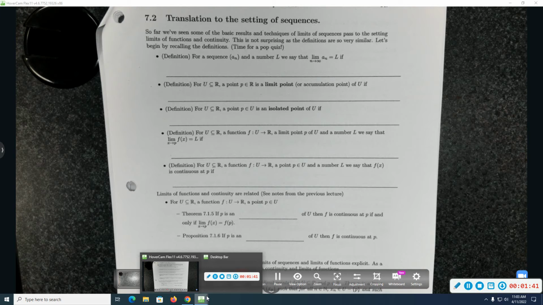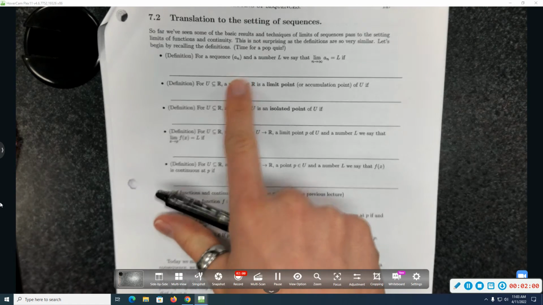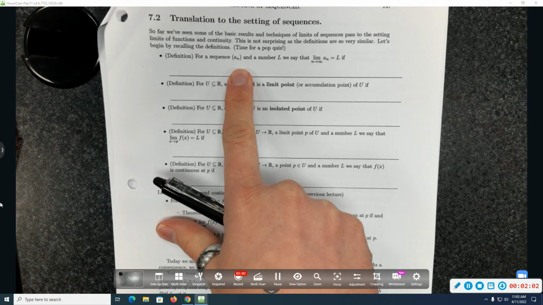But how many people look at the notes before the lecture? No, sir. Okay, I would have expected at least a hand to go up. It would make lecture more pleasant, I think, if you already know what's going to happen. But let's do it. On the bright side, this pop quiz was hook, line, and sinker.